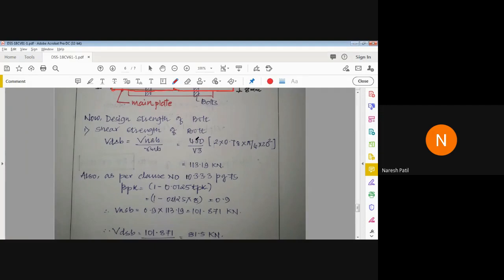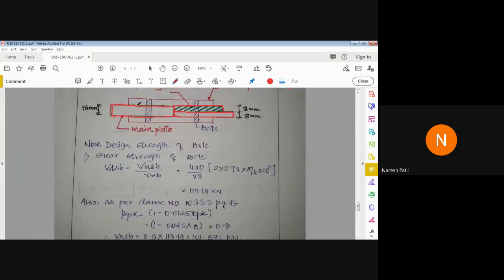So 400 by root 3 into, again we have two intercepts here. One intercept, another intercept. For packing plate, don't consider three intercepts here. We have to check which is between the main plate and the cover plate. The intercept between main plate and cover plate, that is a very important thing. Otherwise, if you see here, we have three intercepts, 1, 2, 3, but it is between packing plate, so don't consider that.